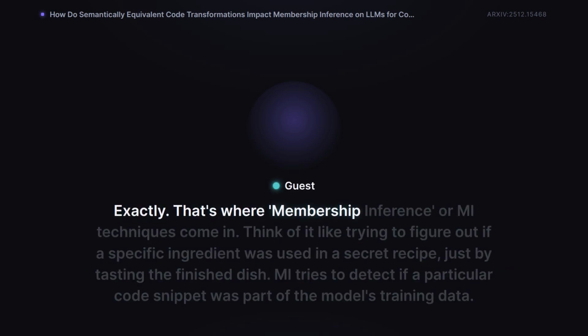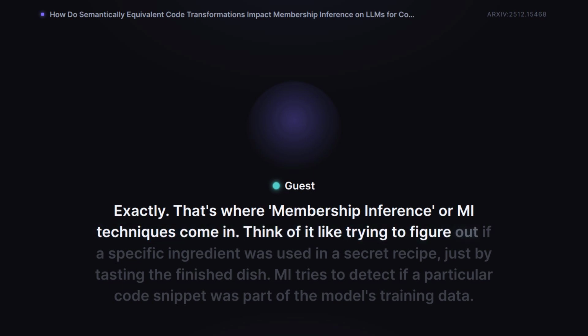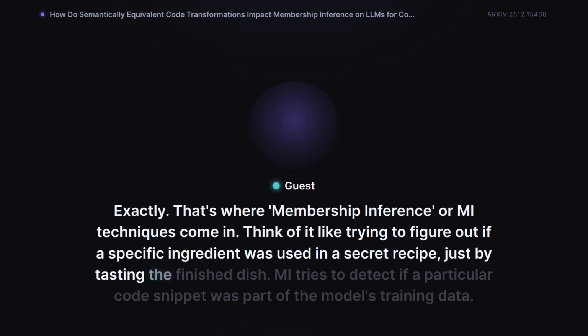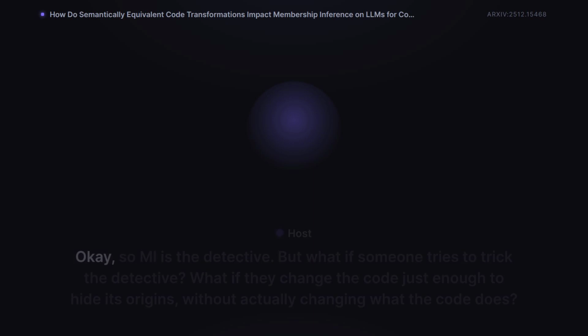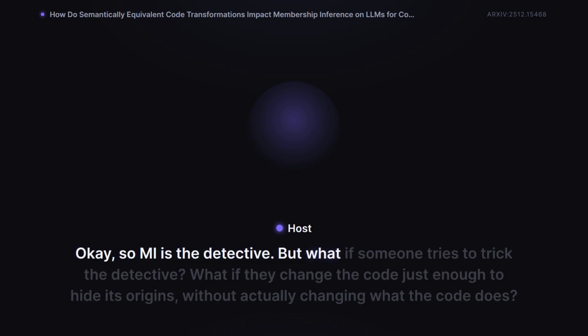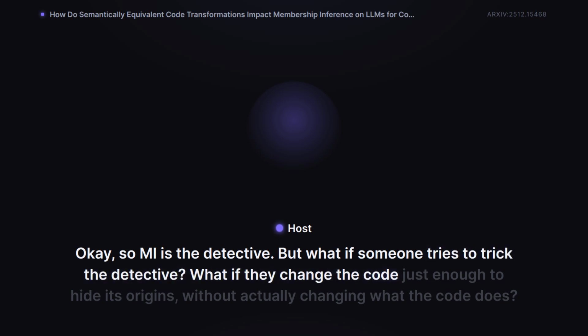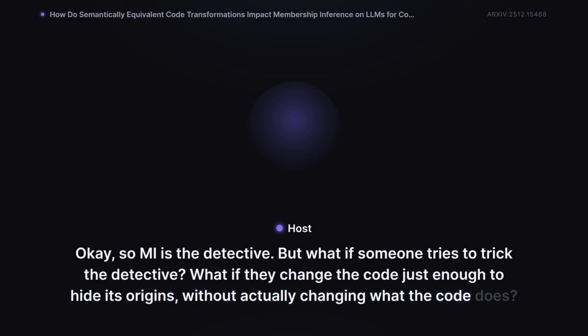Exactly. That's where membership inference, or MI techniques, come in. Think of it like trying to figure out if a specific ingredient was used in a secret recipe just by tasting the finished dish. MI tries to detect if a particular code snippet was part of the model's training data. Okay, so MI is the detective. But what if someone tries to trick the detective? What if they change the code just enough to hide its origins, without actually changing what the code does?